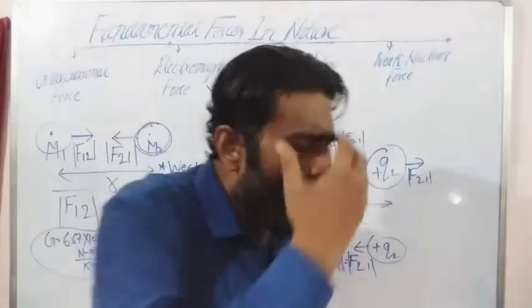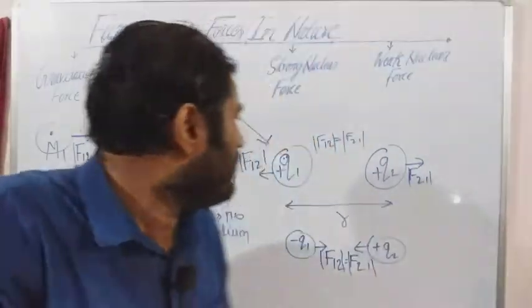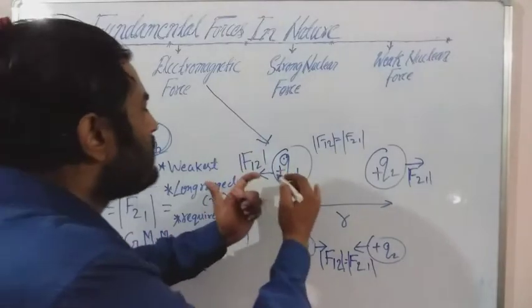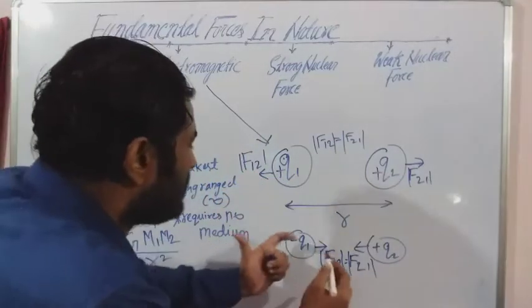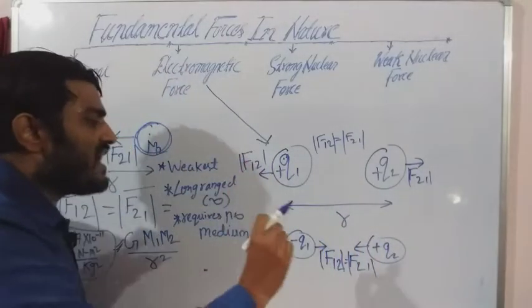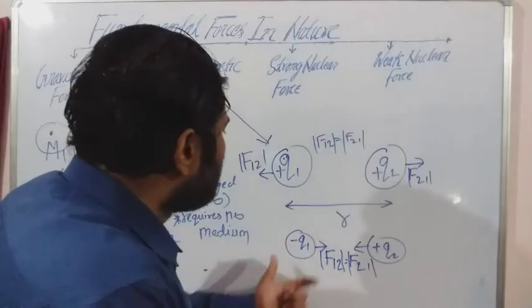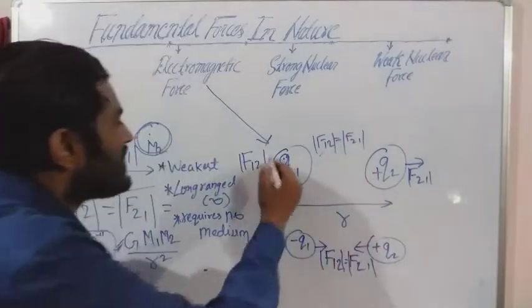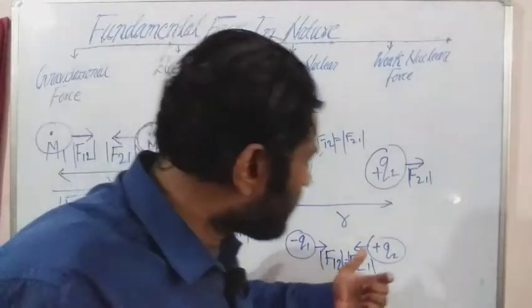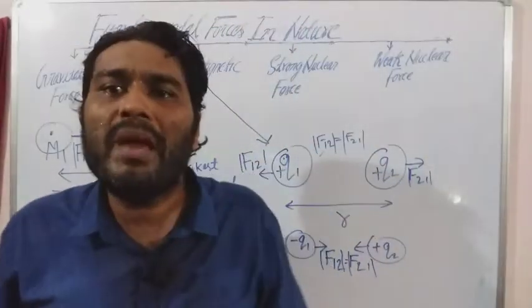And if you will be talking about the nature of the force, that force acts along the line joining these charges. This force acts along the line joining these charges. So this force is called electrostatic force, or you can say this is also called Coulombic force.